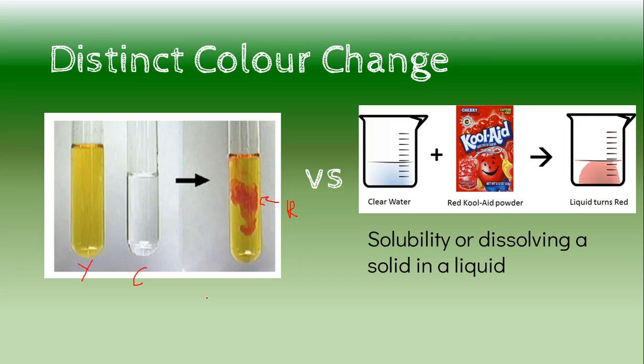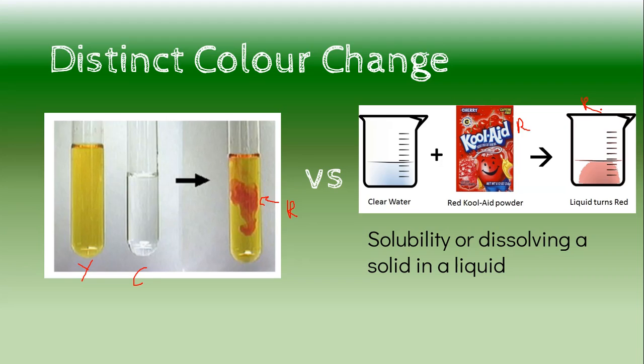We're going to compare this to dissolving. Notice I have clear water and red Kool-Aid. I end up with a red liquid. It is not a chemical change because this is red and it ends with red. Even if it's a lighter shade of red or a darker shade of red, it has to be distinct.